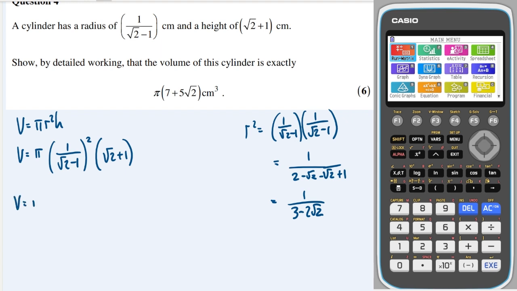Okay, great. So over here we can write that as 1 over 3 minus 2 root 2. And then we're multiplying by root 2 plus 1. So that can just go onto the top, like that. Okay, great. And then we need to just rationalize that denominator. So I'll need to multiply top and bottom by 3 plus 2 root 2 over 3 plus 2 root 2.